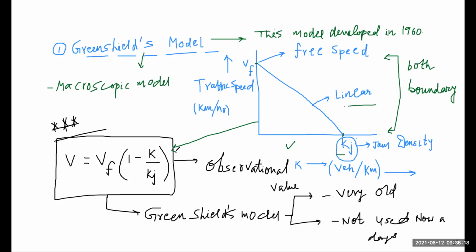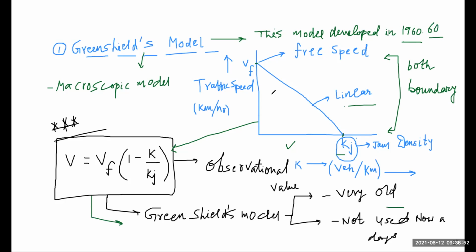This is a very old model, developed in 1960, that means about 60 years ago. It is not used nowadays because we have later models available, on which we work for traffic flow and traffic stream. So these are all the basics about your Greenshields model.